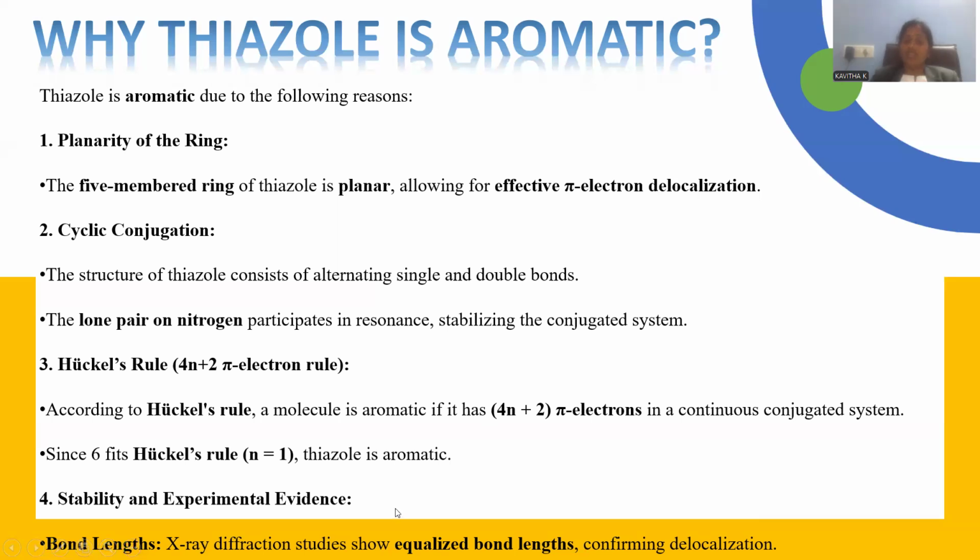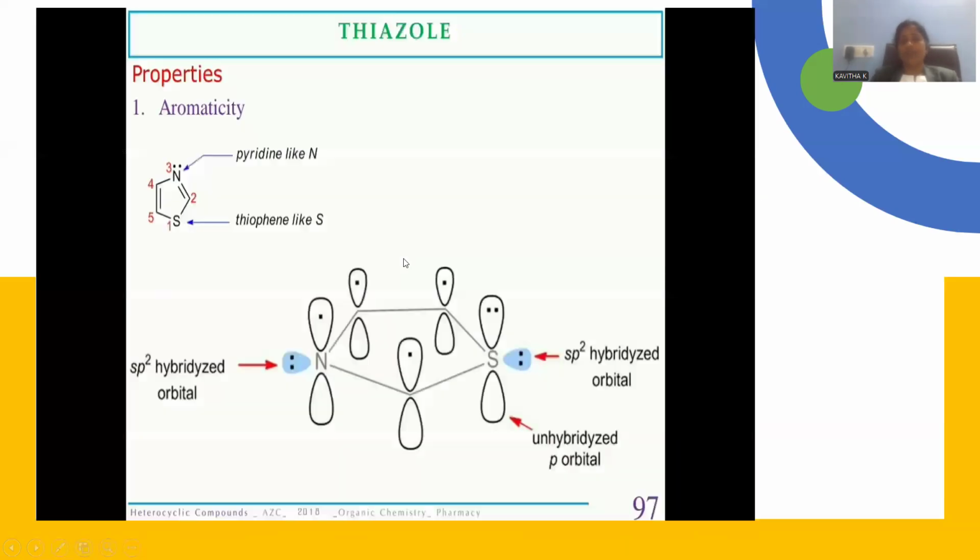Though there are distinct atoms in the same molecule, X-ray diffraction studies show experimental evidence that all the bond lengths are equal. That is possible only when electrons participate in delocalization, in resonance. All these perfectly satisfy the aromaticity of the thiazole molecule.